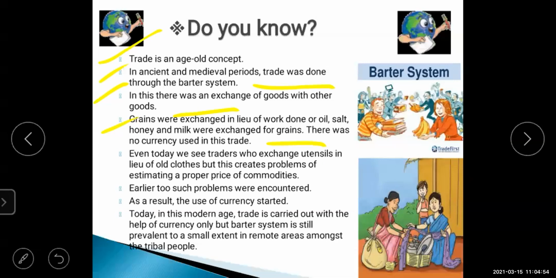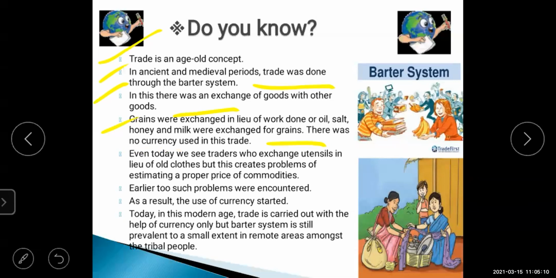They will exchange without money. This is known as the trading system that was followed in the ancient and medieval periods.